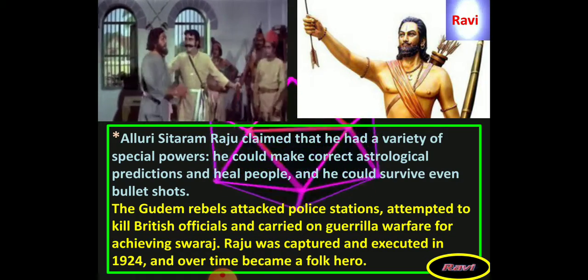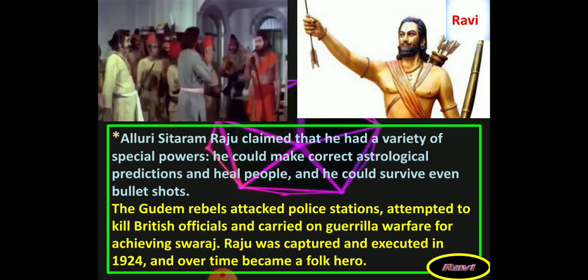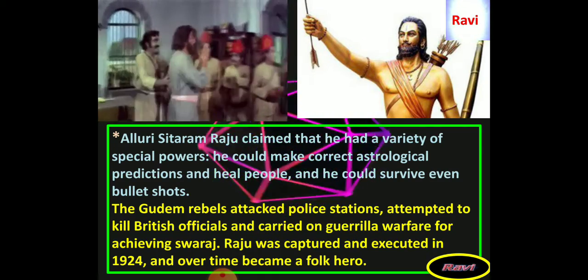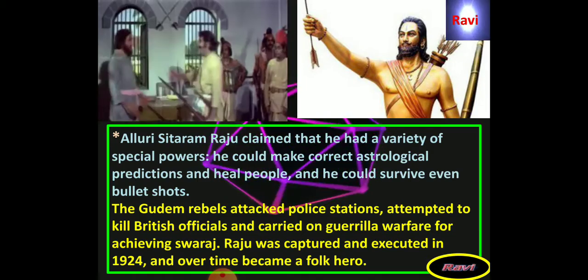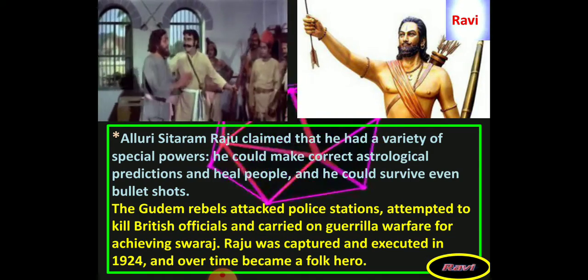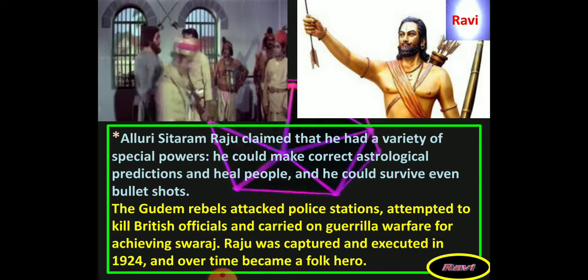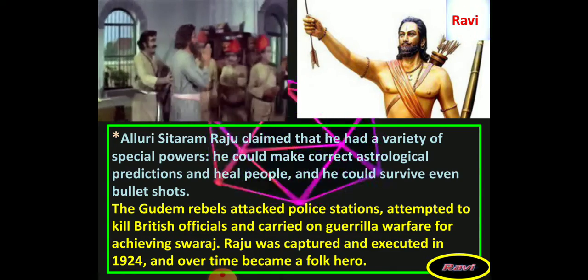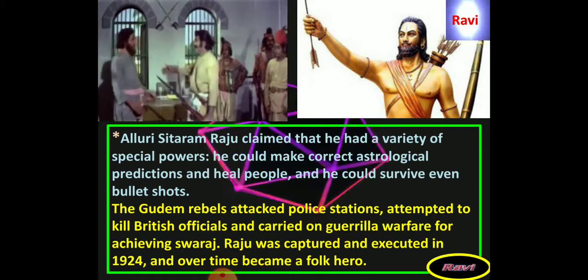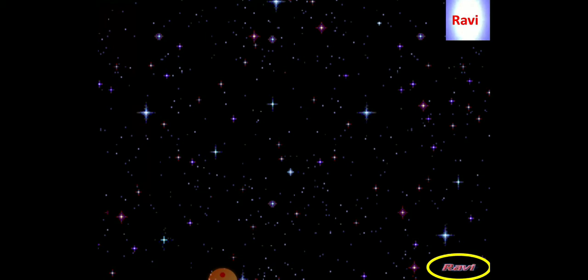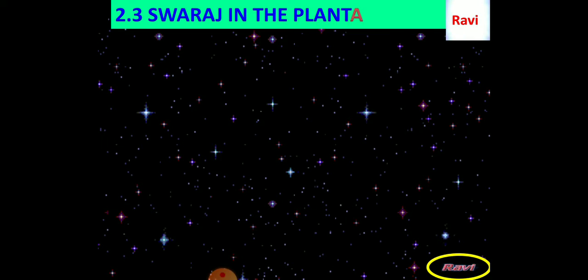Under the leadership of Alluri Sita Ramaraju, his followers attacked the British East India Company departments. They killed a number of police people. Then finally the British army captured Alluri Sita Ramaraju and executed him in 1924. These were the incidents that happened in Indian history in South India, especially in Andhra Pradesh.